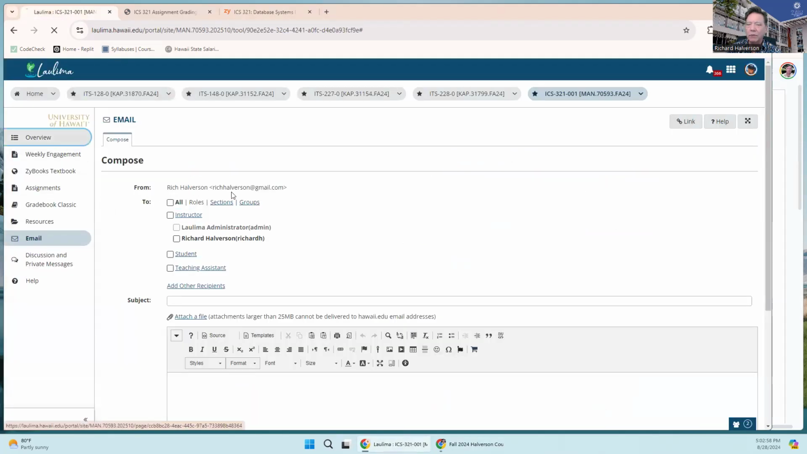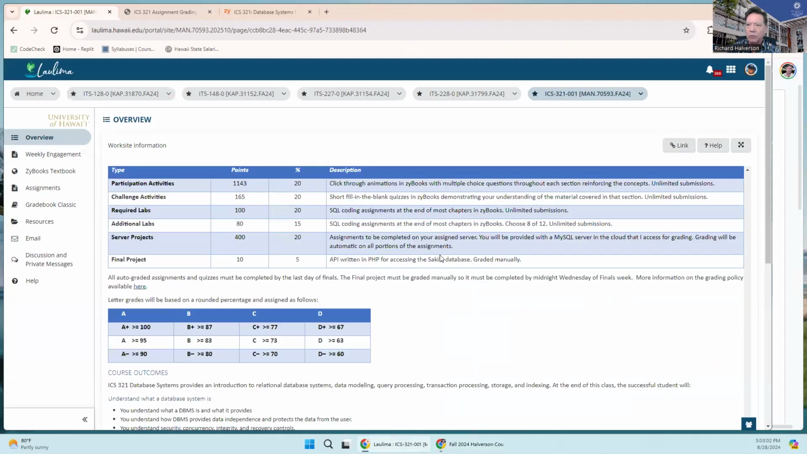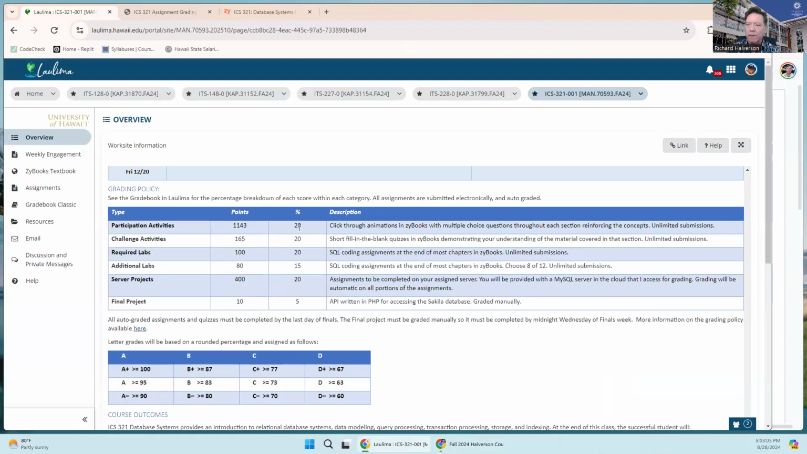I'm kind of referring to, if you look at the syllabus down here, we see how much each of these is worth. Participation activities, there's a total of that many points, and that's going to be 20% of your grade. Challenges, there's less of them, 20%. Required labs, those are the zyBooks labs, auto-graded. These are auto-graded. These are auto-graded. This one is not auto-graded.